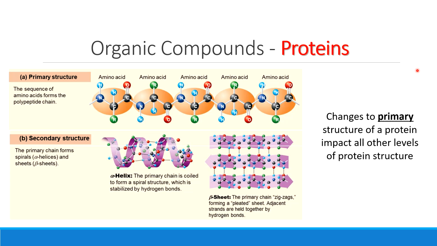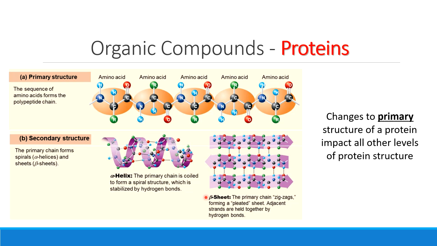We start there because if we change this primary structure, the first level, all other levels of protein structure will not develop correctly. So I've got to start correct at the very beginning. I've got to start with the right sequence of amino acids. Once I've got that correct sequence of amino acids, my amine groups with the nitrogen and my carboxylic acid groups bonded to this oxygen will interact with each other to make things called an alpha helix or a beta sheet.